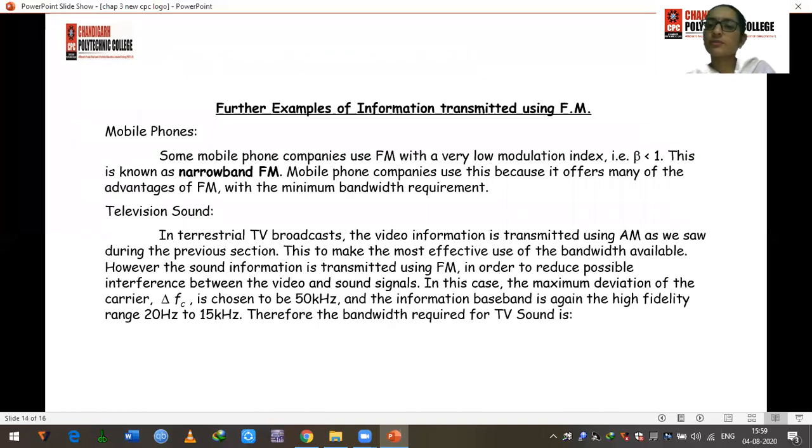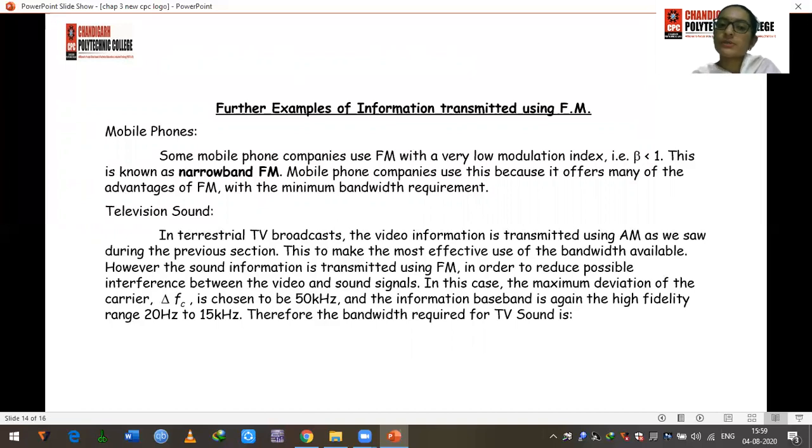Some examples of information transmitted using FM, that is the mobile phone. It's a day-to-day example. Some mobile phone companies are using FM with a very low modulation index, that is beta is less than 1. Sorry, beta is greater than 1. This is known as a narrow bandwidth FM, and mobile phone companies use this because it offers many of the advantages of FM with a minimum bandwidth requirement.